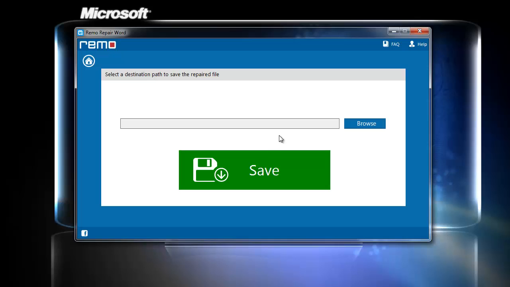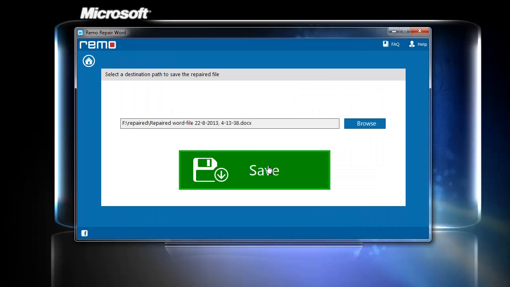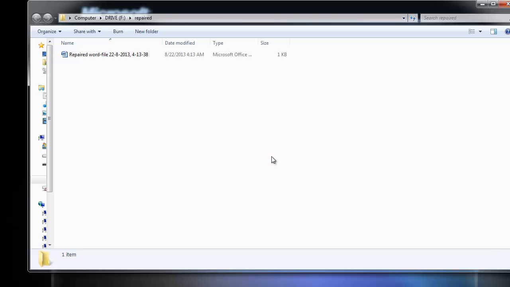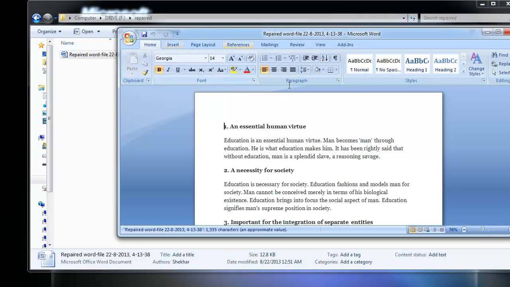Once the process completes, a window appears to select the destination path to save the repaired file. Now, click on Browse to choose the path and click Save. After the saving process completes, the output folder gets opened, containing the repaired Word file. As you can see, my Word file is repaired successfully.